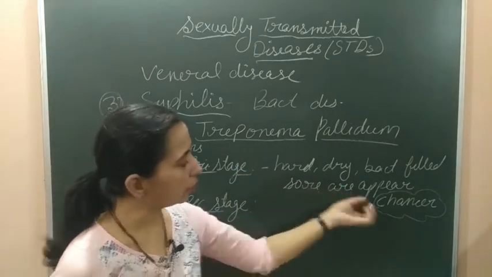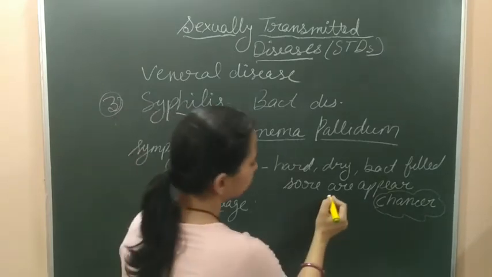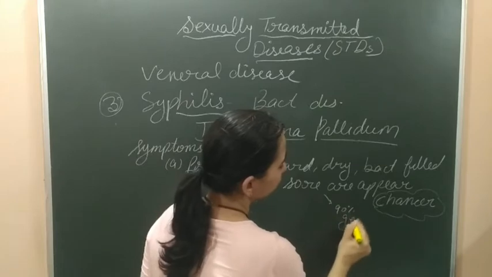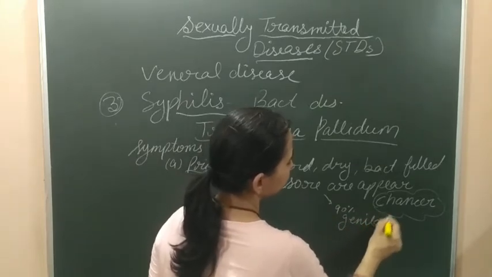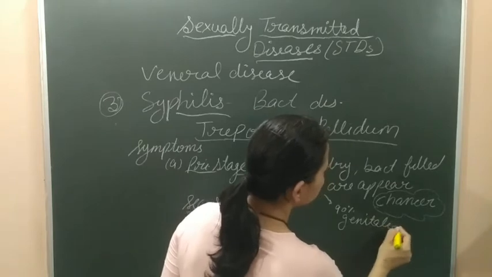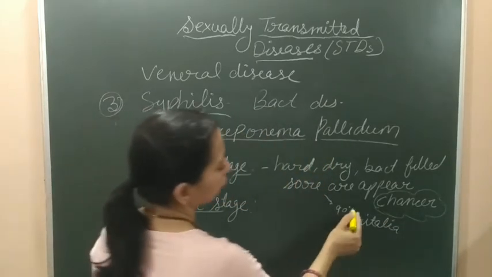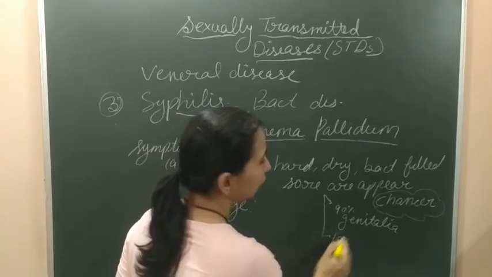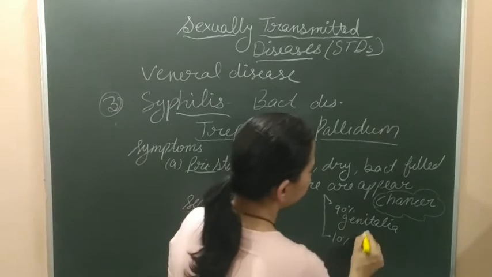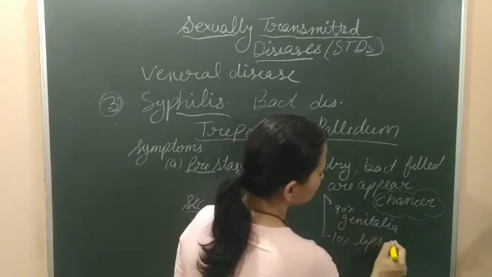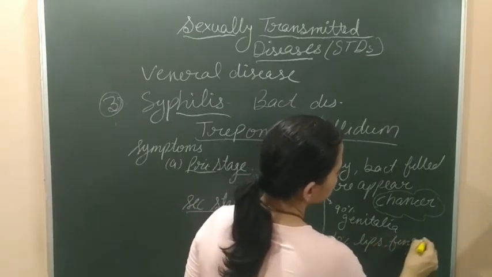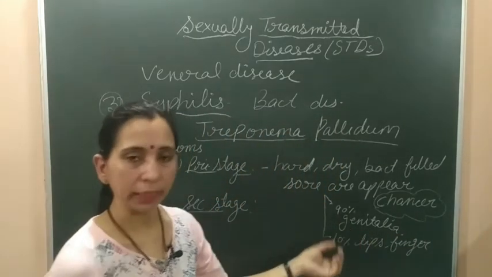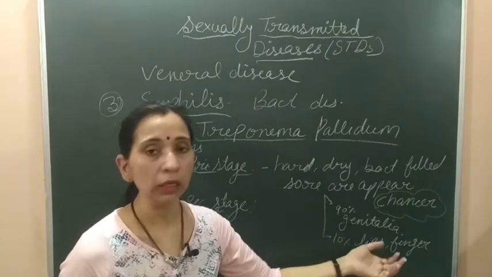In 90% of cases, these sores appear on the external genitalia, and in 10% of cases they also appear on the lips, mouth, and fingers. So these are about the sores.